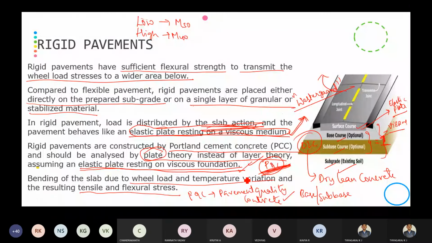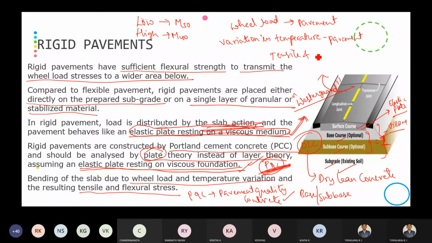So the wheel load acting on the pavement and the variation in temperature in the pavement develop tensile and flexural stresses.